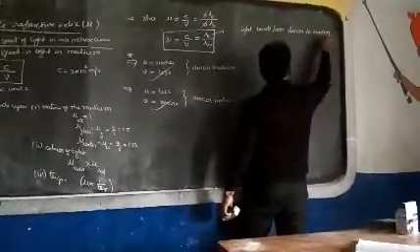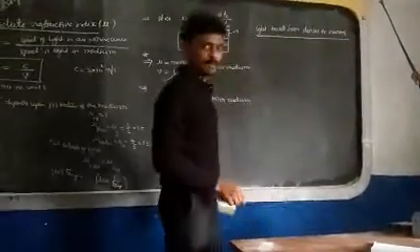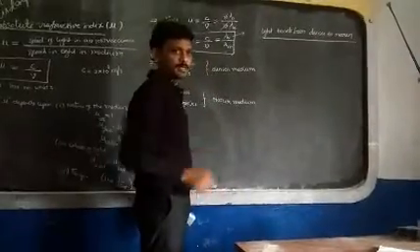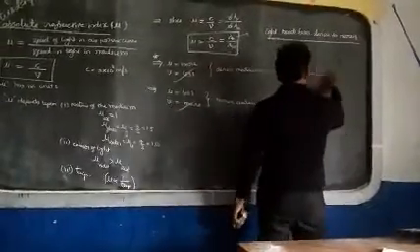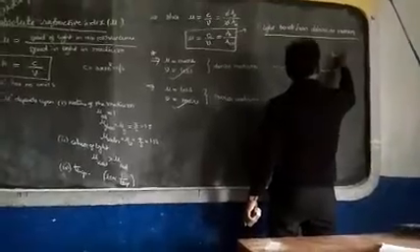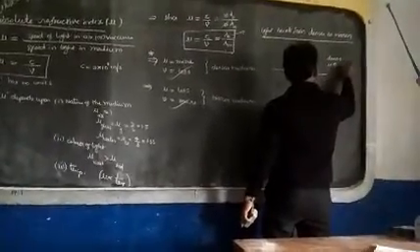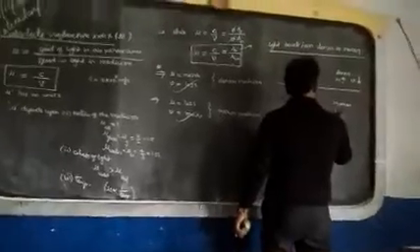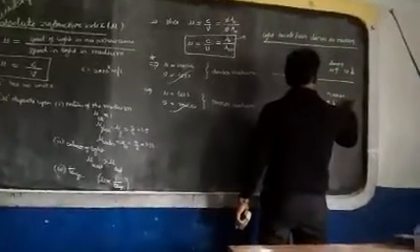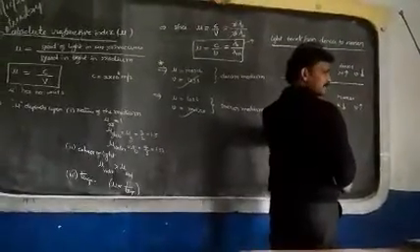Light travels from denser to rarer medium. So what will happen? Very nice points these are. Light travels from denser to rarer medium. Listen, this is a denser medium, means mu value is more, velocity is less. This is a rarer medium and mu value is less, velocity will be more. This is the separating surface.